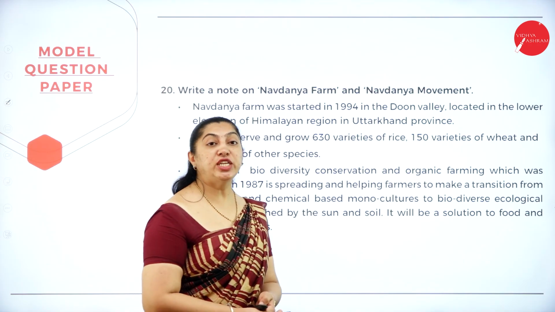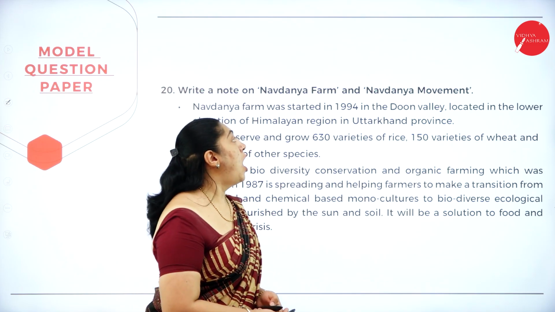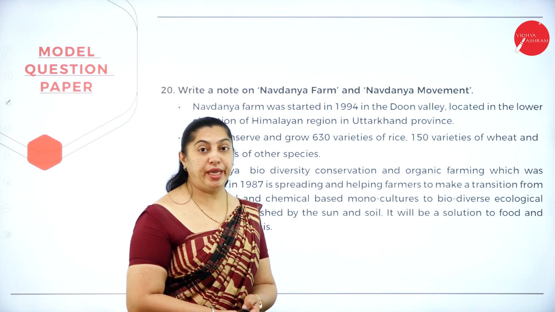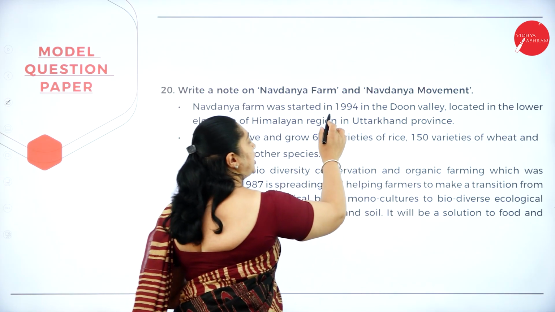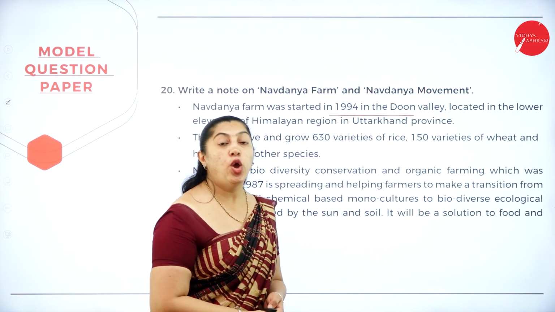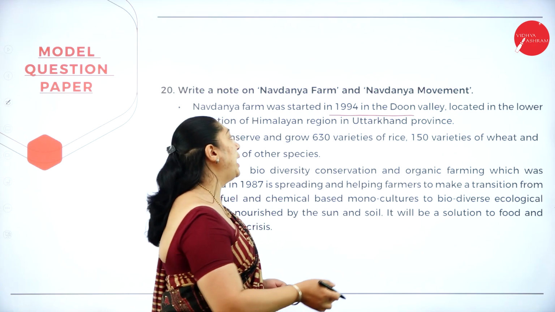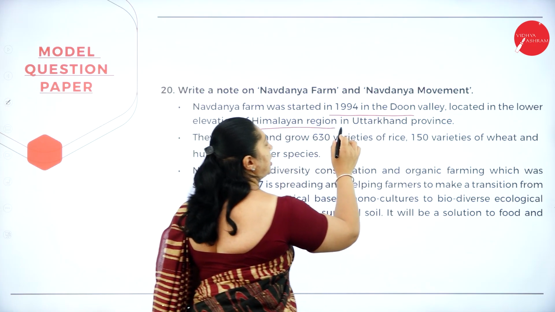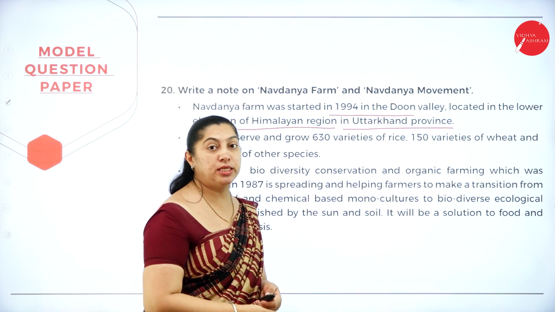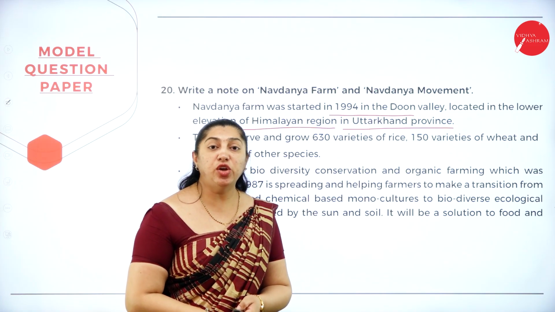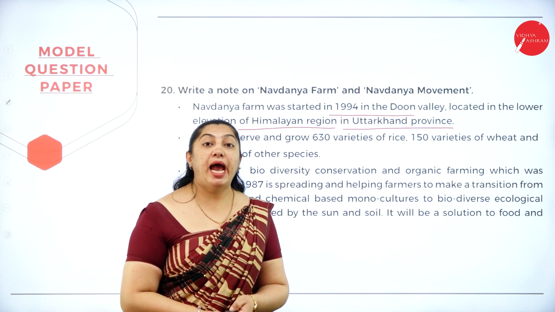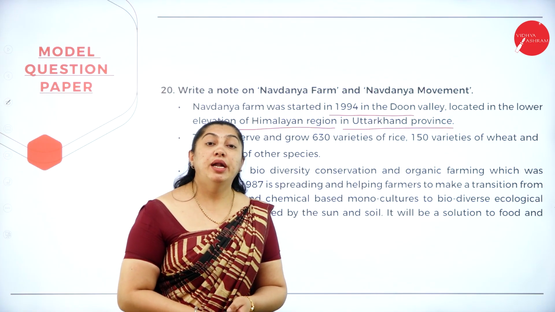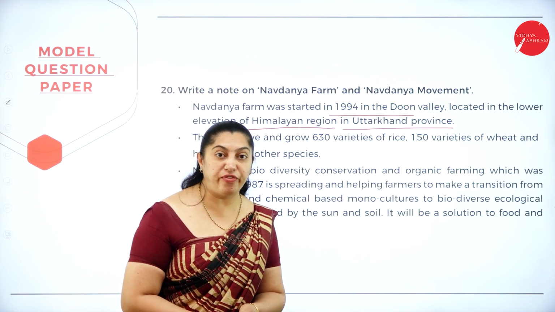Next question. Write a note on Navadanya farm and Navadanya movement. The Navadanya farm was started in the year 1994 in the Doon Valley, which is located on the lower elevation of the Himalayan region in Uttarakhand province. When she started the Navadanya farm, she collected the seeds from the farmers and later gave demonstrations and training to the farmers.